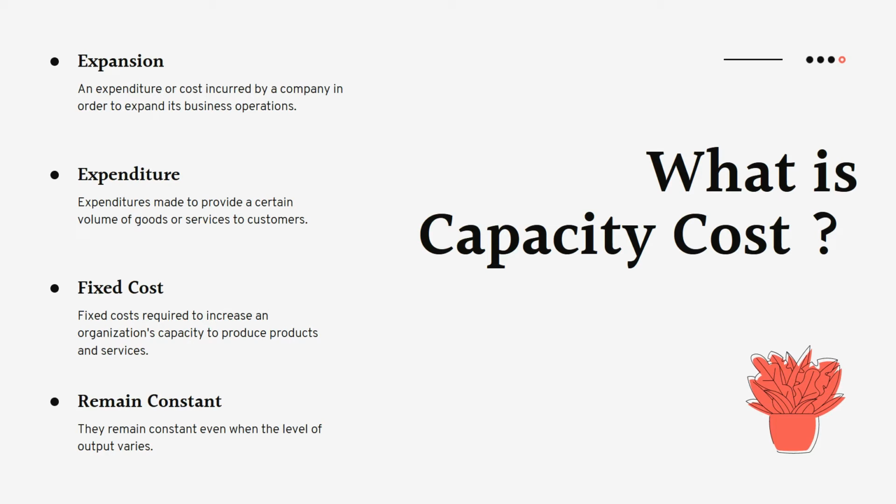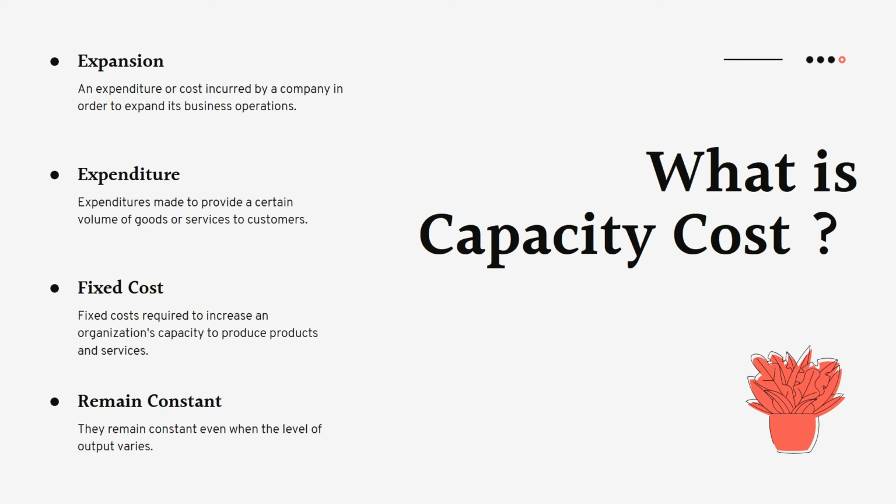Now, the expenditure made to provide a certain volume of goods and services to the customer. It's a fixed cost which is required to increase an organization's capacity to produce products and services. They remain constant even when the level of output varies. So basically, it's the minimum requirement for a business to function.